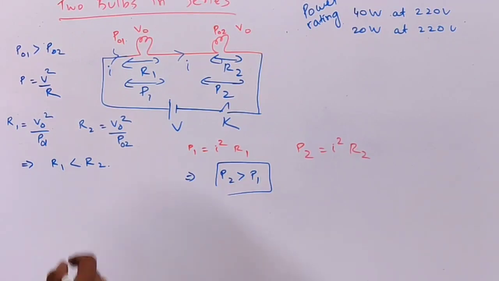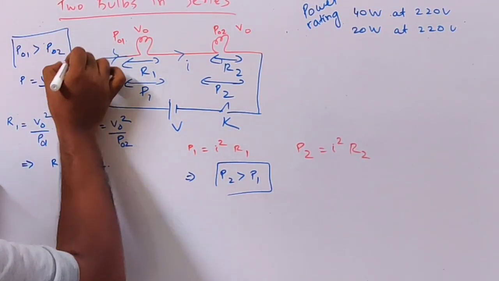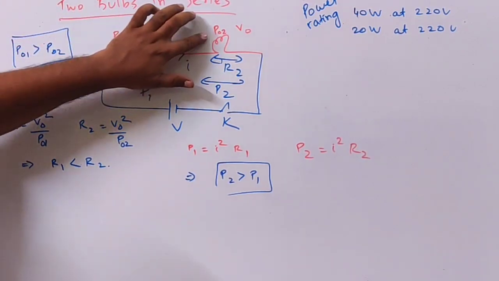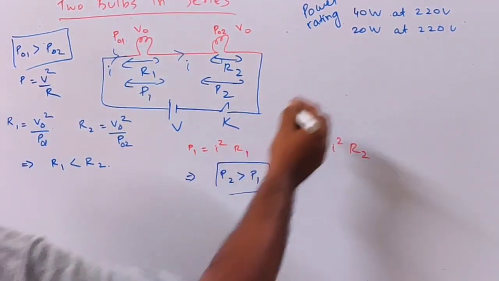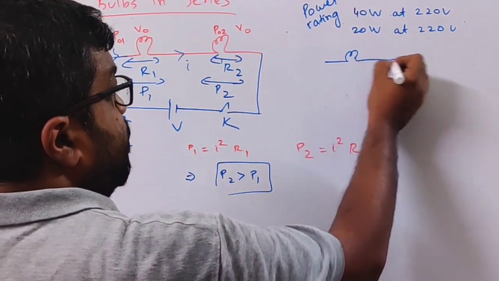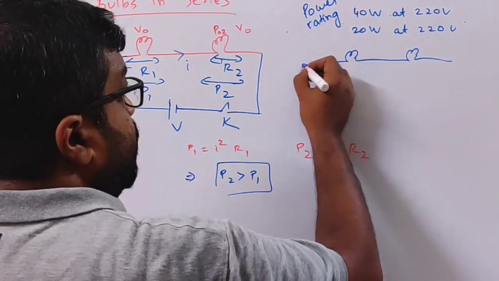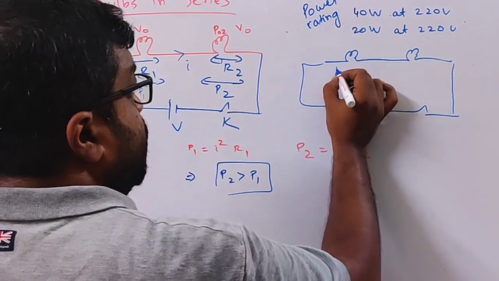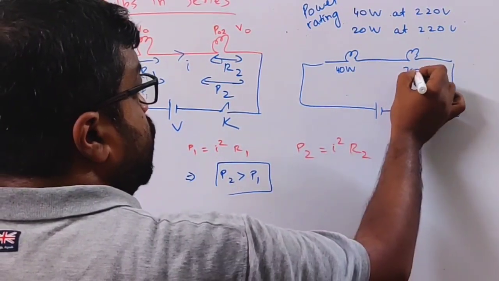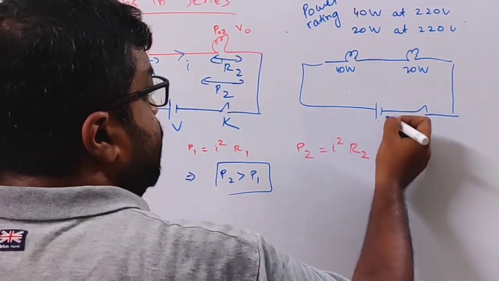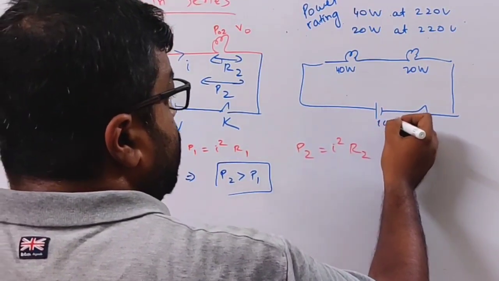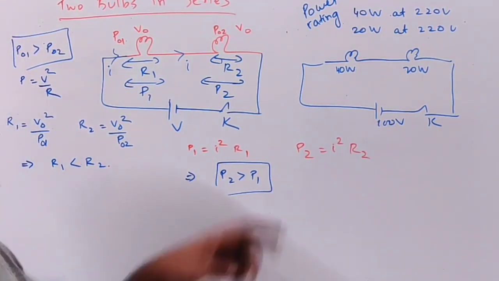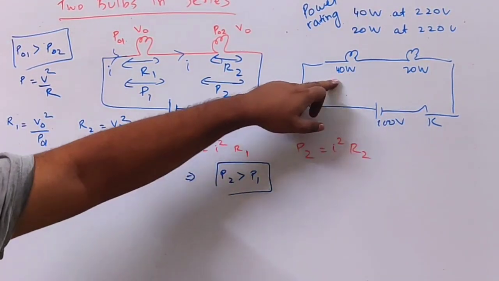See, P01 is greater than P02. It's like I have two bulbs, this is 40 watt and this is 20 watt, and this is suppose 100 volt. This is the key. Now they are connected in series.